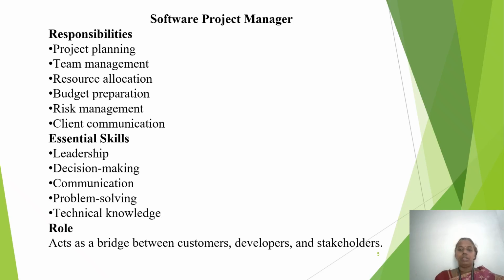And fourth one, budget preparation. That means estimate cost and control spending. And fifth one, risk management. That means identify possible risks and prepare a mitigation plan. And the sixth one, client communication. That means discuss requirements, progress, changes, and delivery with the client.